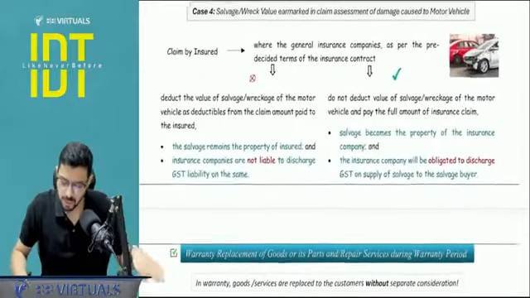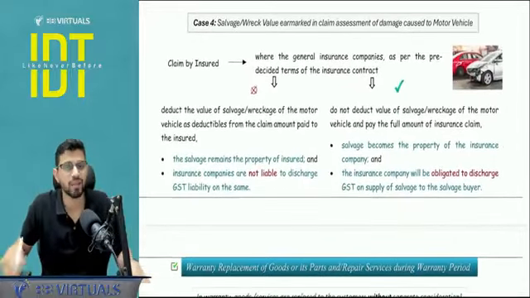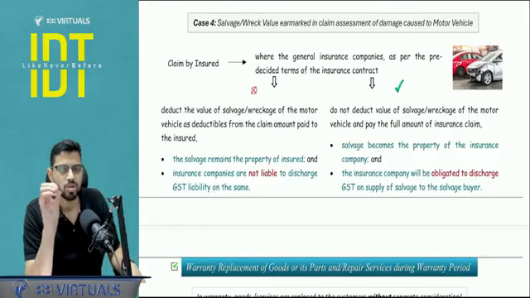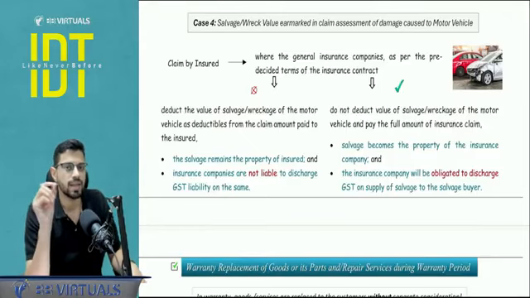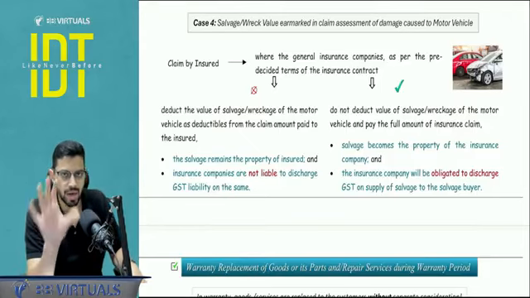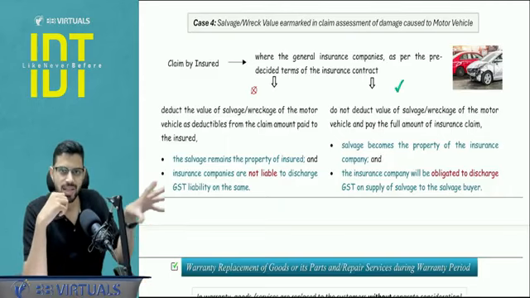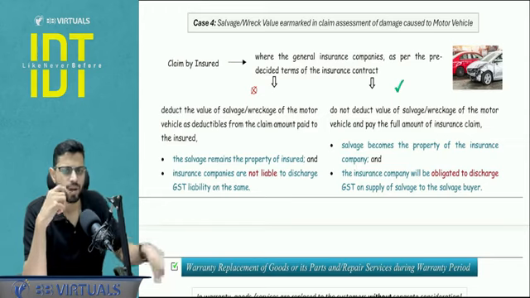Next case comes with respect to the break. What is this break? See, understand, whenever you get any insurance done for your car, that is a general insurance company, there is a break or a salvage value which is deductible. So for example, touch wood, my car has met with an accident. Now that is a break, that is a salvage value. There is some value left of that car.